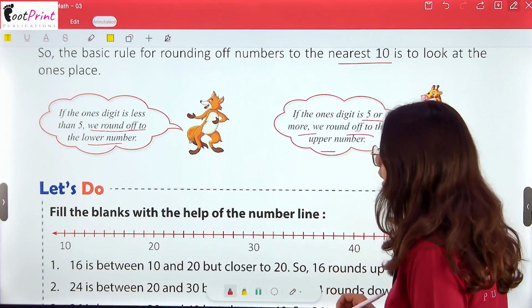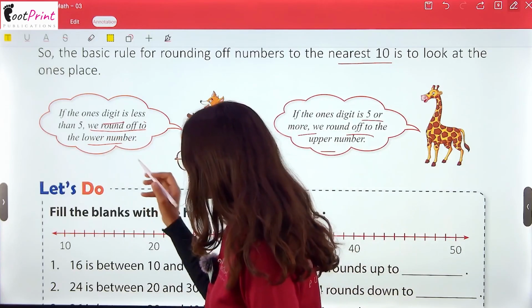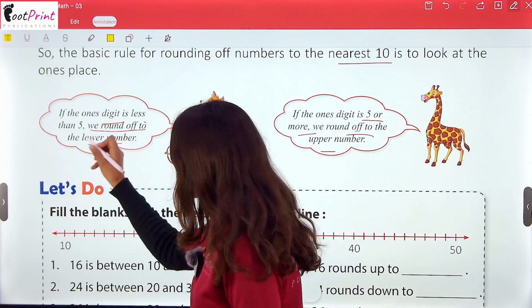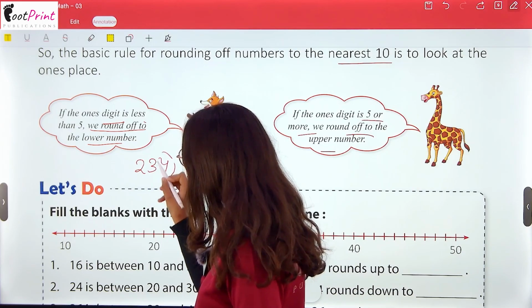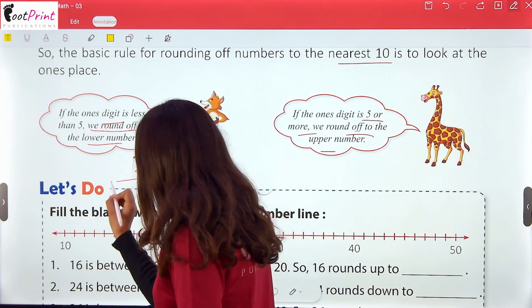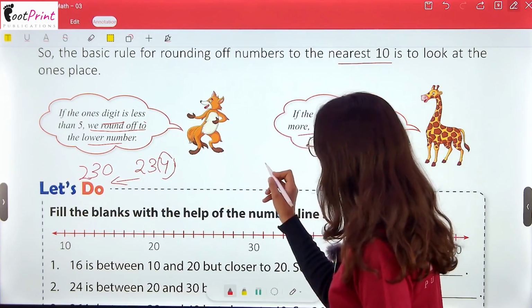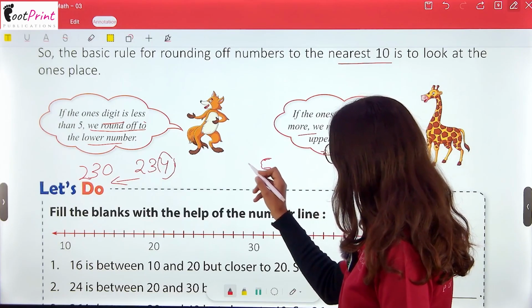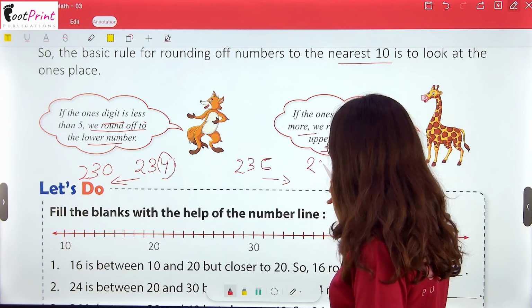Here what it is saying, अगर मेरे पास कोई number है, तो one digit is less than 5, जो number है हमारा 5 से less है, for example 2, 3, 4, here ones place का number अगर 5 से छोटा है, then we will shift to the 230. But अगर ये 5 से ज़्यादा है, like 6, 236, then I will round it off to 240.